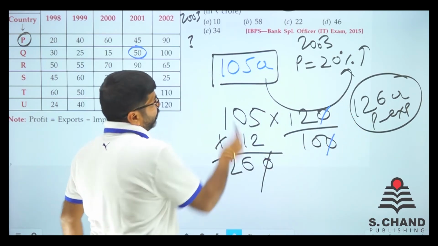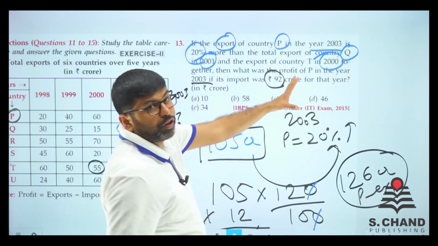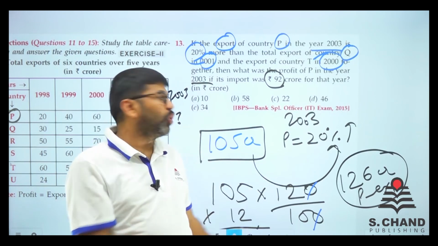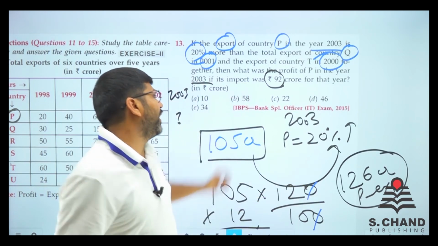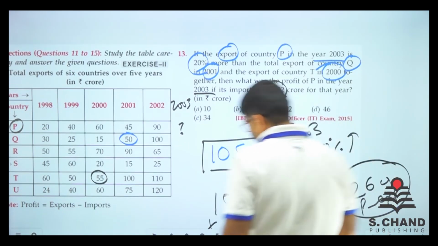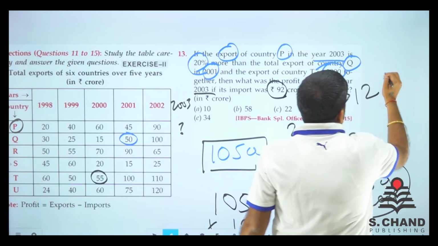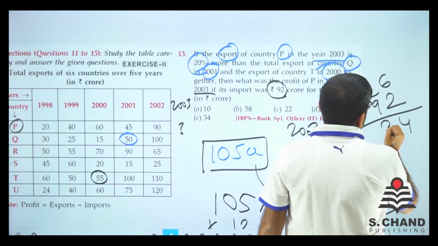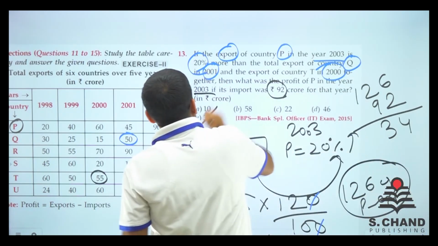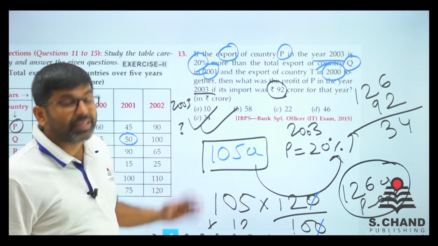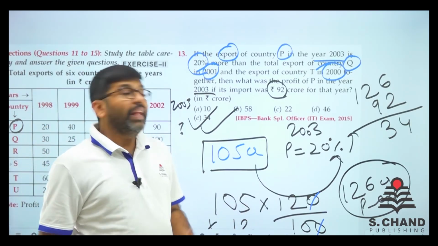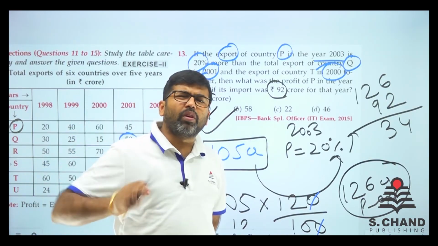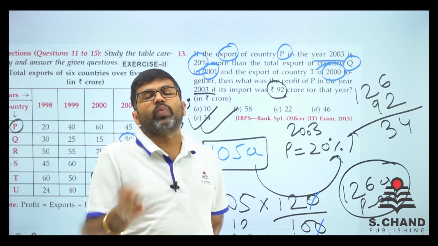And what is asked? It is asked what is the profit of P, and profit will be calculated when you subtract import from export. Export is 126, import is 92. So what we'll do is 126 minus 92. 6 minus 2 is 4, 12 minus 9 is 3, so 34 crore is the total profit of country P in 2003. And this is the way you need to do all the remaining questions, right? We'll do one more DI and we'll see how things change when DI changes.